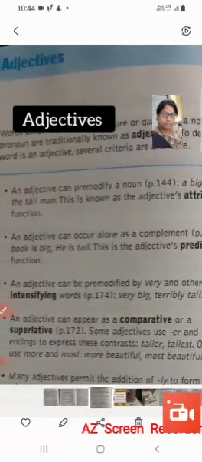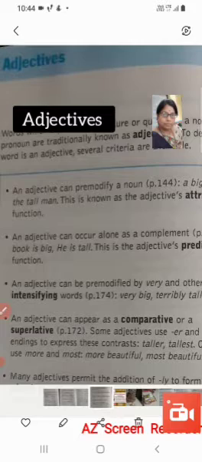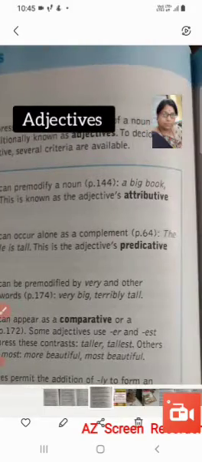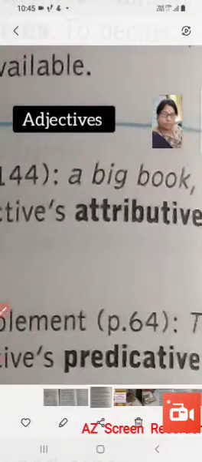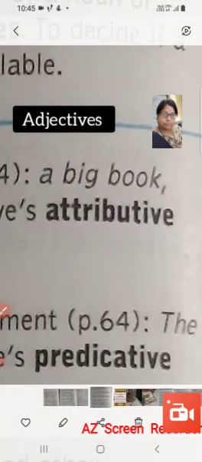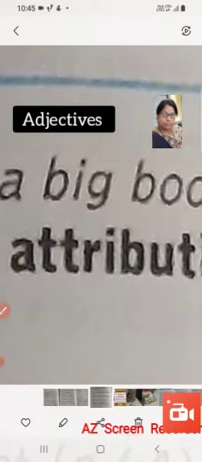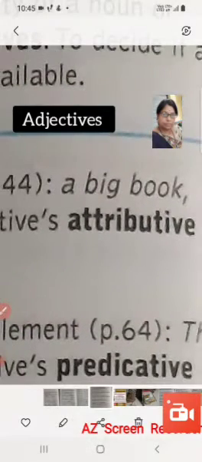An adjective comes as the pre-modification of a noun in a noun phrase. For example, a big book. Here in this noun phrase, a big book, big is the adjective that qualifies, that tells us more about the noun book.